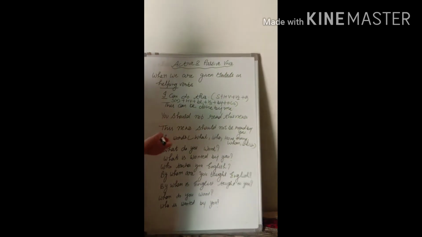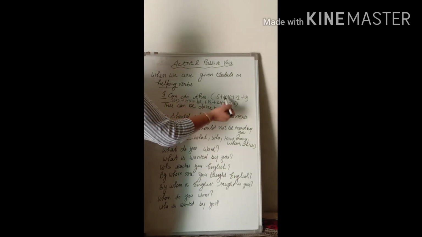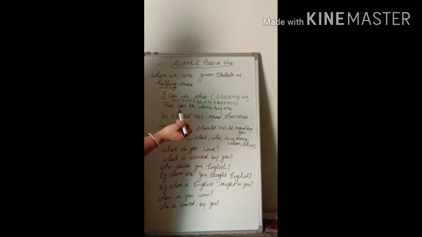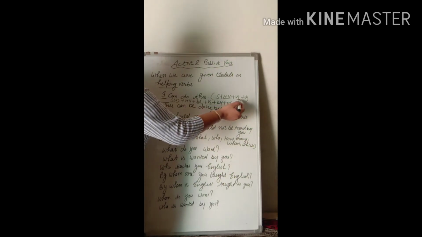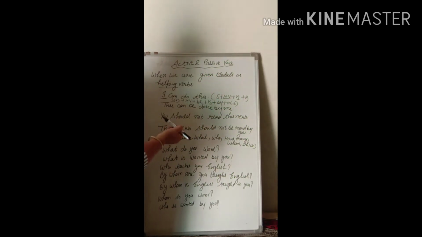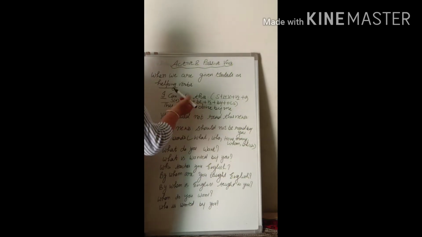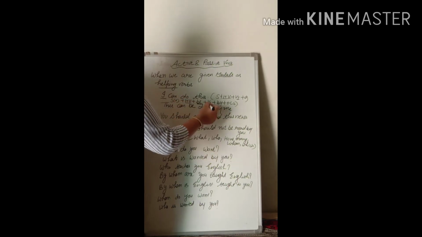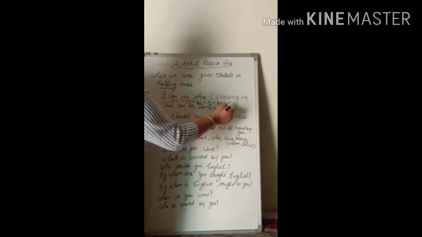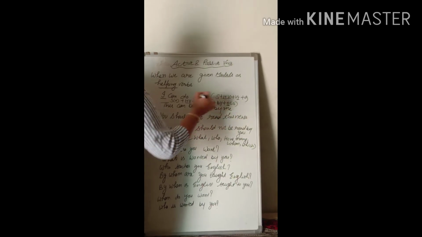Rules are the same. You will be given subject plus helping verb, means modals will be given there, plus V1 plus object. You have to change subject and object, and the helping verb remains the same. Means whatever you are given, can, then use can there; could, then could. Whatever is given, plus be will be used. Then V3, after that by and the object that was the subject.